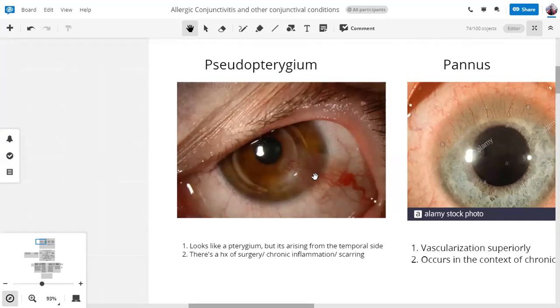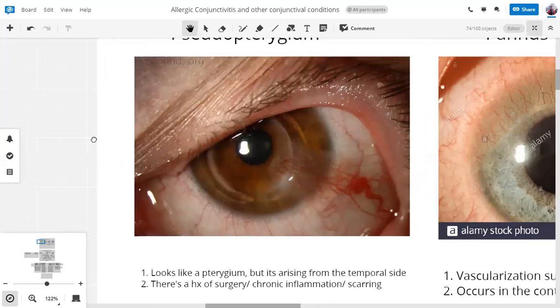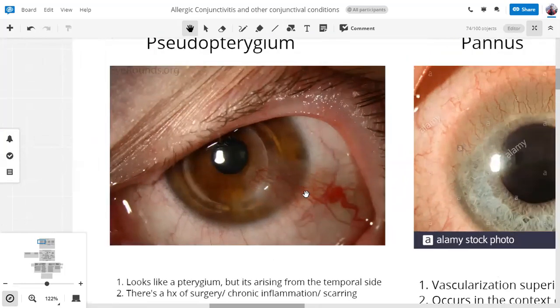And a pseudopterygium will be in the context of these three things: context of scarring, context of chronic inflammation, or history of surgery. तो pseudopterygium होता क्या है? Basically, in these three conditions, what happens is that there's inflammation, and inflammation, as you know, resolves by healing. तो कभी-कभी जब healing हो रही होती है, तो होता ये कि conjunctival tissue यहाँ से थोड़ा खराब था, यहाँ से थोड़ा corneal tissue खराब था. Healing के दौरान ये एक दूसरे के साथ चिपक गए, और उसकी वजह से ये एक vascular और fibrous mass, fibrous lesion यहाँ पर.